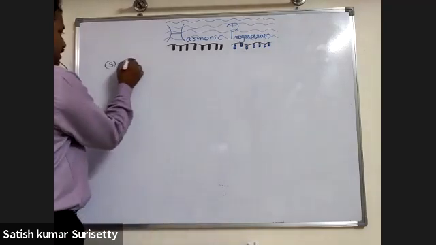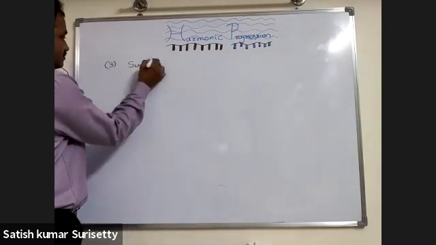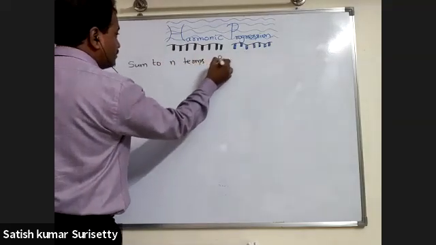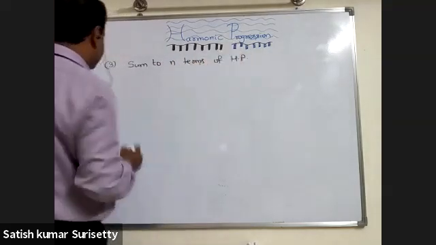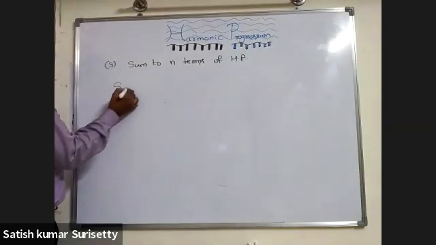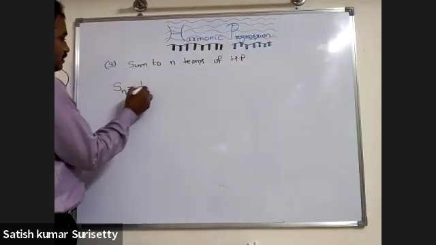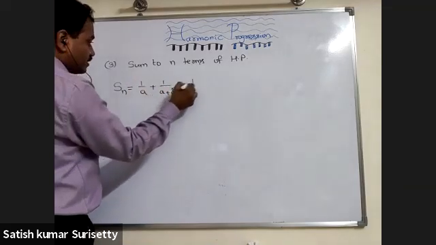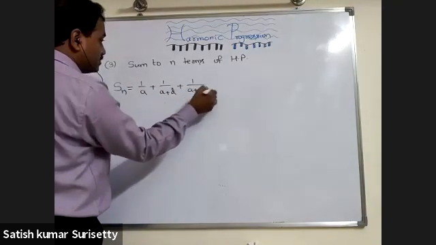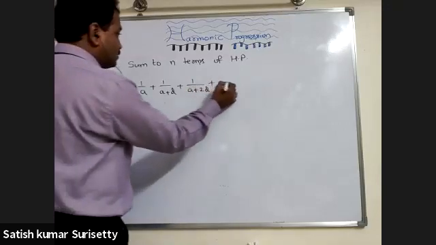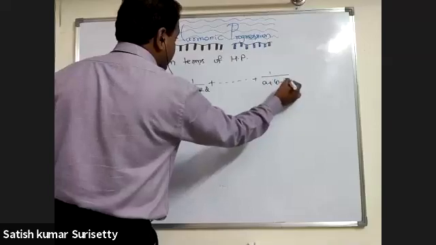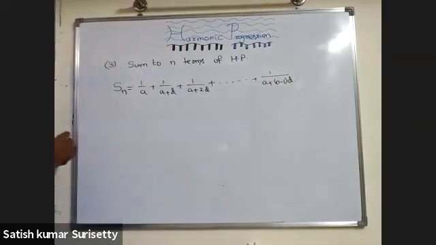Sum to n terms of HP. That is Sn equal to 1/a plus 1/(a+d) plus 1/(a+2d) plus and so on, 1 upon a plus (n minus 1) into d.